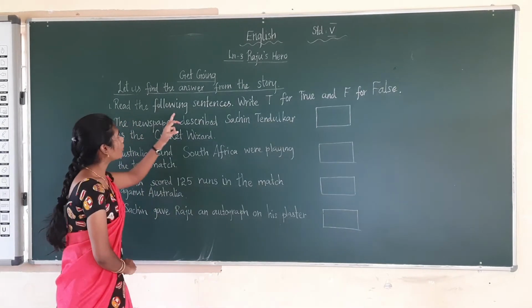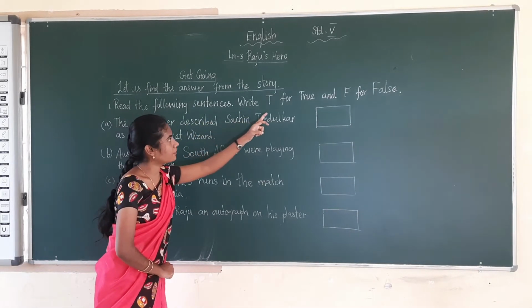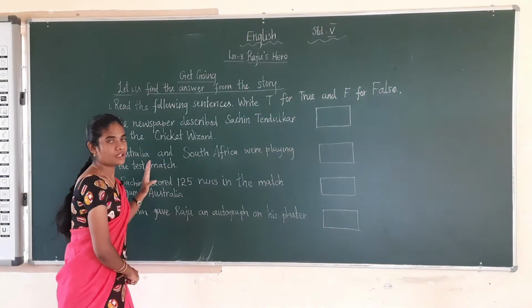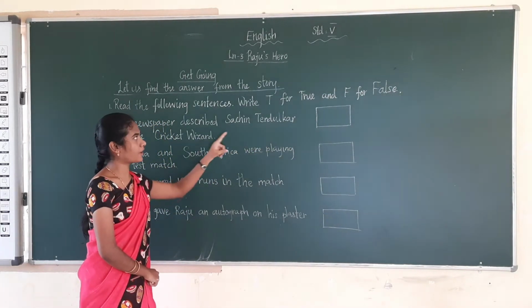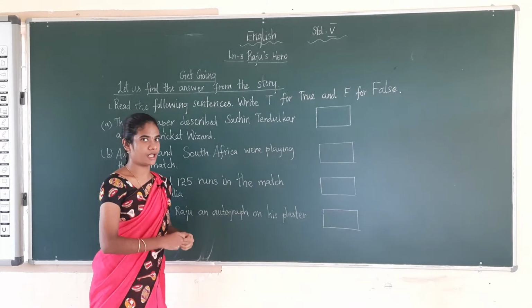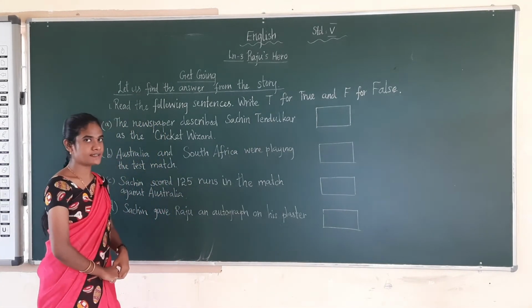Read the following sentences. Write T for true and F for false. So you have to read these statements. If the statement is true, you have to write T, and if the statement is false, you have to write F. Now we shall see the statements.